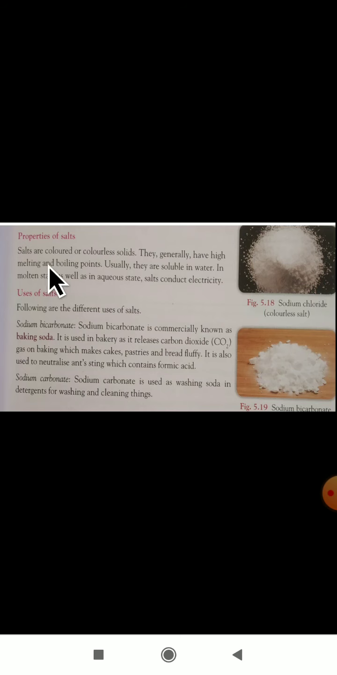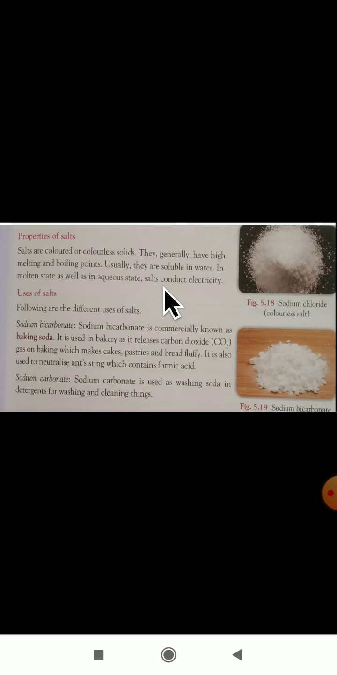Some salts may be colored and some may be colorless. They generally have high melting and boiling points. Usually they are soluble in water. They are soluble in water and have high melting and boiling points. And one more, in a molten state as well as in an aqueous state, salts conduct electricity. These are some of the properties of a salt.